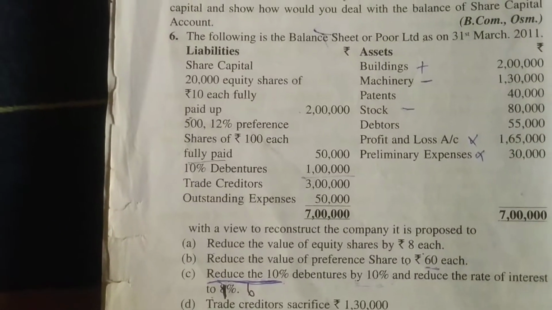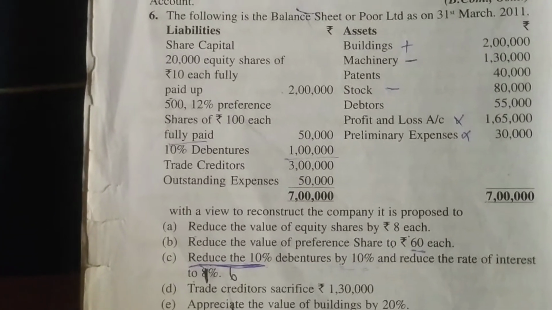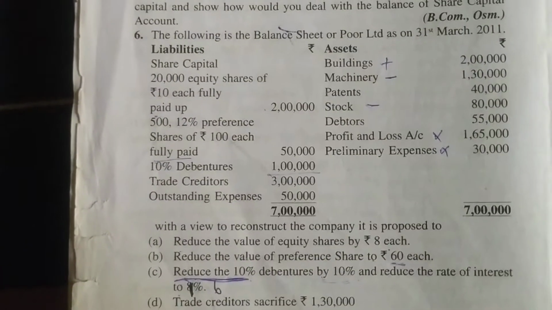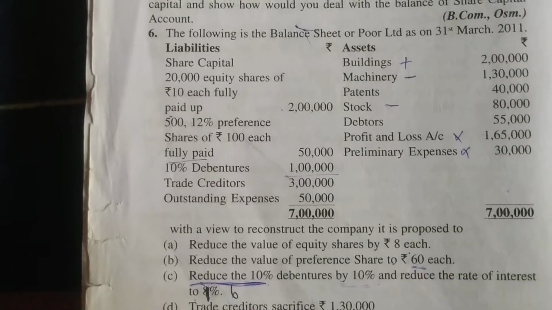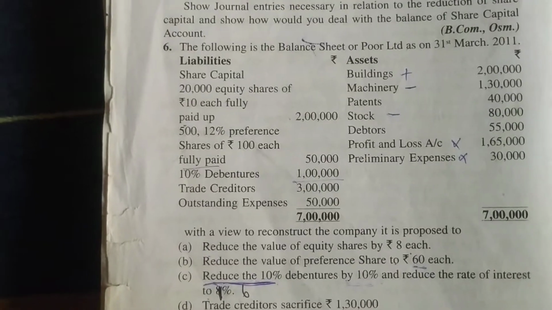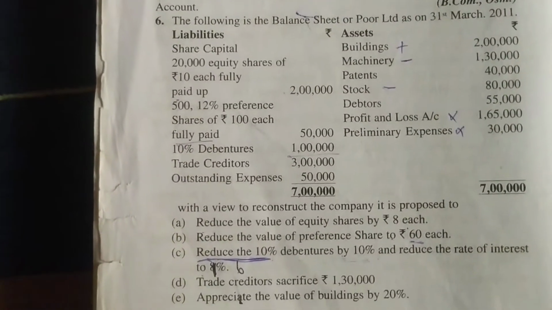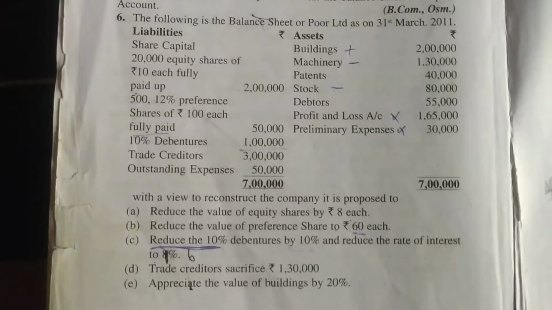Page number C11. We are doing the sixth question. In the previous videos, I have explained the format and concept. The same concept we have to apply for all the problems. It's very easy to score marks in this chapter. 4 marks, 5 marks, and long questions, short questions and long questions will come from this chapter. Let us start reading the question.